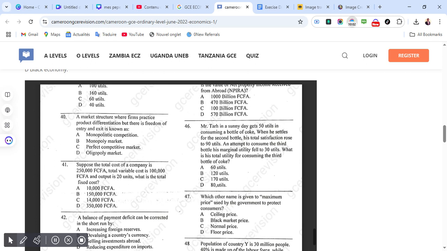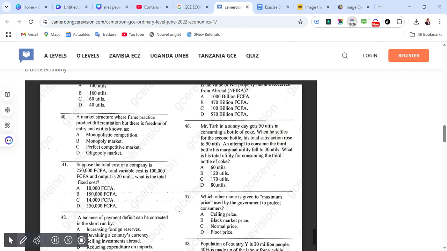Mr. Ta in a sunny day gets 50 liters in consuming a bottle of Coke. When he settles for the second bottle, his total satisfaction rose to 90 liters. An attempt to consume the third bottle, his marginal utility fell to 30 liters. What is his total utility for consuming the third bottle of Coke? Correct answer for 46 is A, 60 liters.